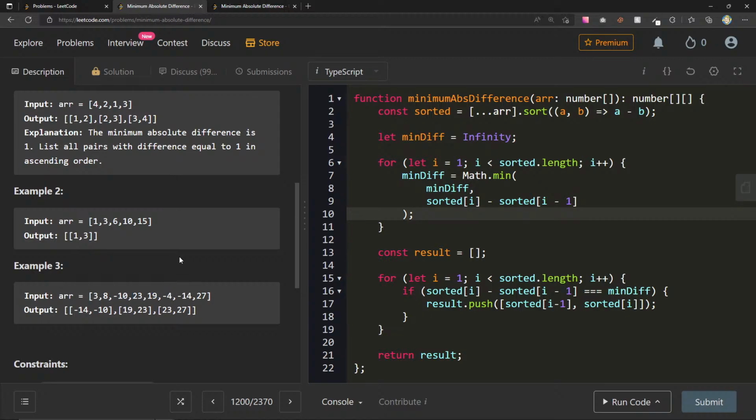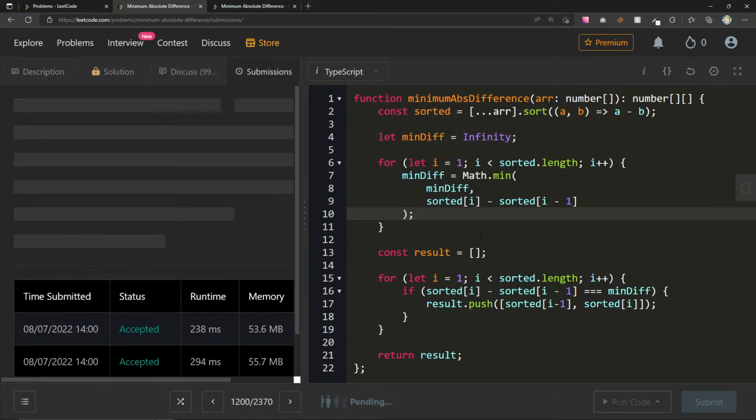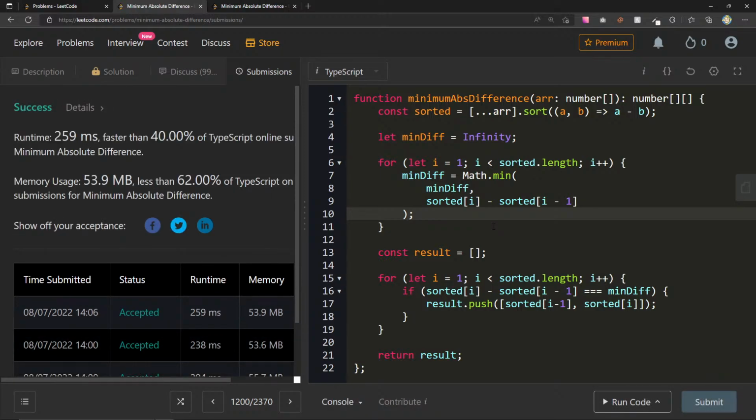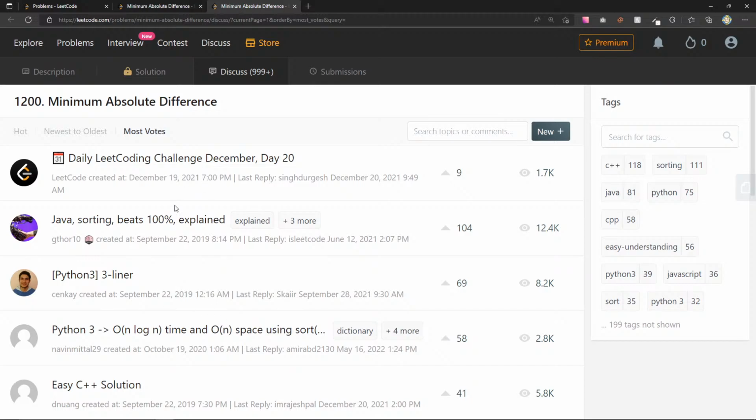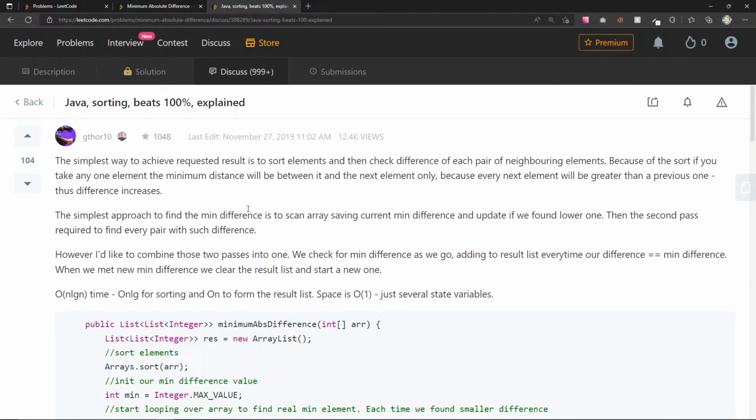6. Let's see if we run this again. I feel like I'm happy with this one, but let's see. Let me see. Java sorting.